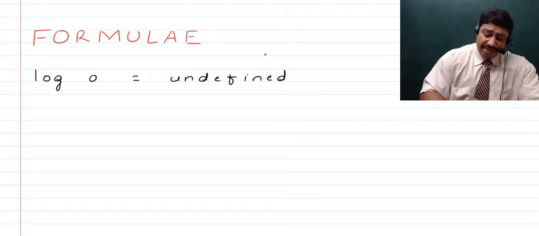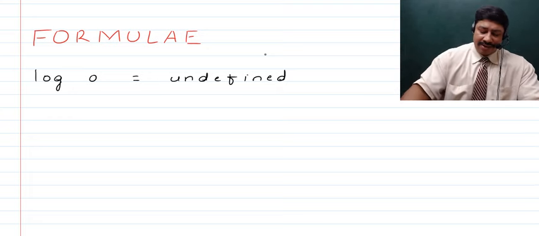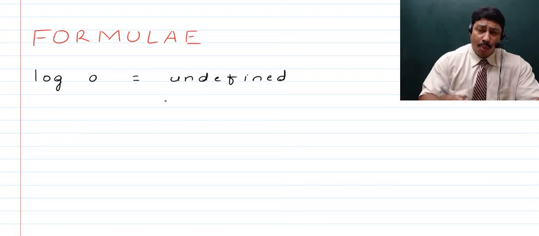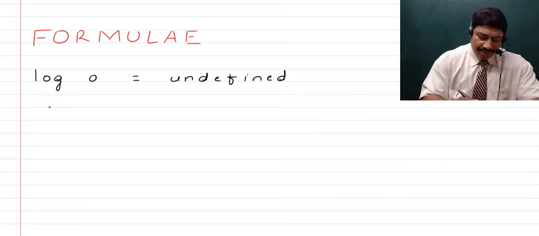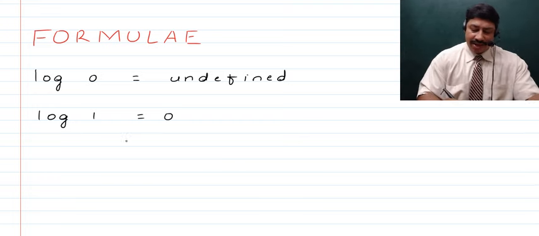To whatever base it is, it will always remain undefined. Now, children, next, if we talk about log of 1, that is always 0. So if we talk about log of 1 to any base, that is going to come out to be 0.